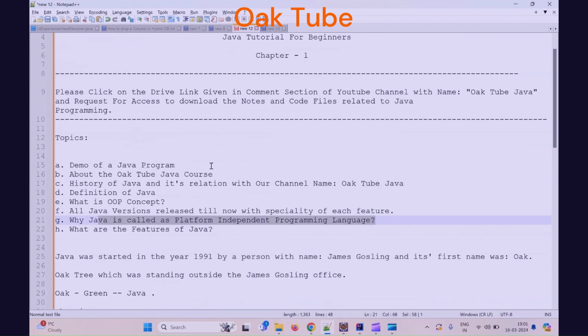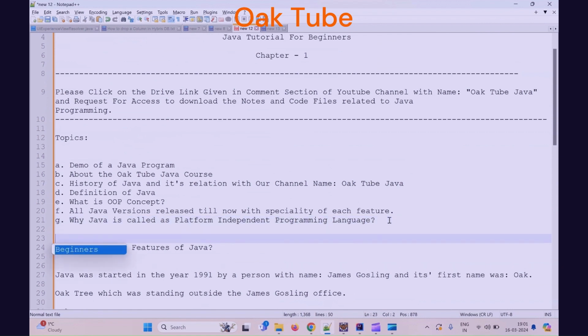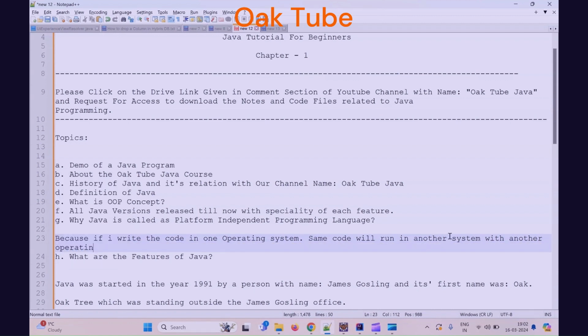Why am I saying that Java is platform independent? Because if I write the code in one operating system, the same code will run in another system with another operating system. For example, if I write the code in Windows, the same code will run in another system with another operating system, Mac.